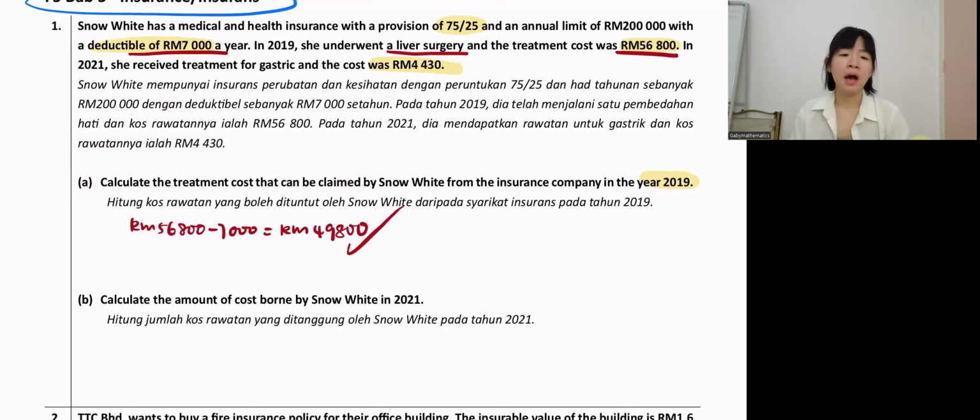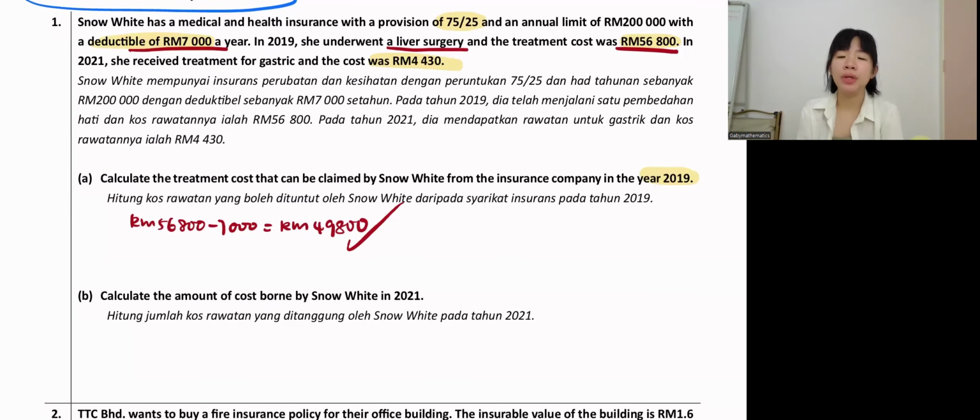Then B. Calculate the amount of cost borne by Snow White in year 2021. So what's the answer? In year 2021, she received treatment for gastric. The treatment cost was 4,430. How much can she get?